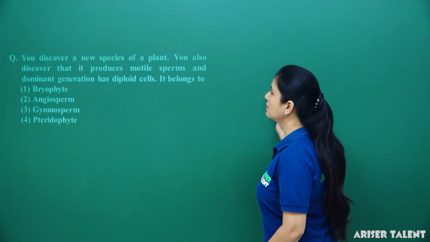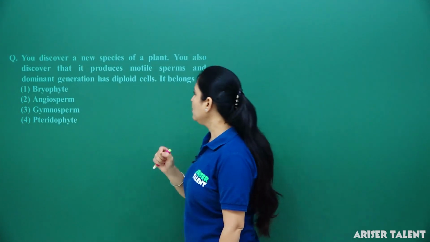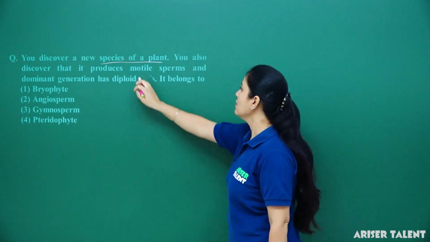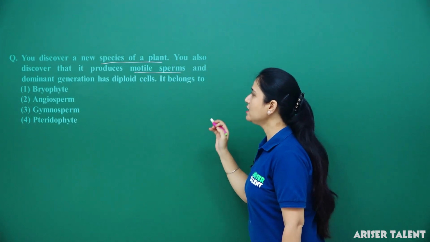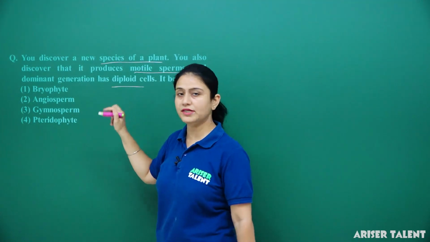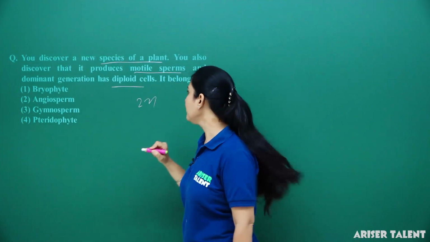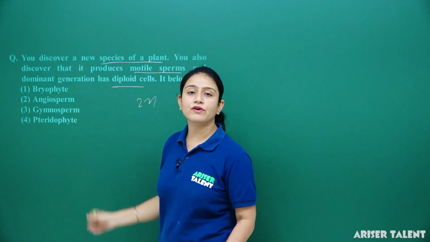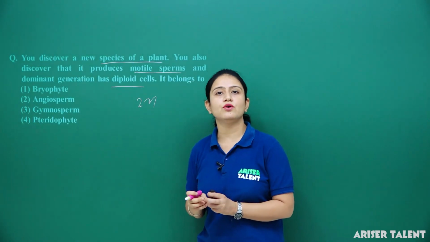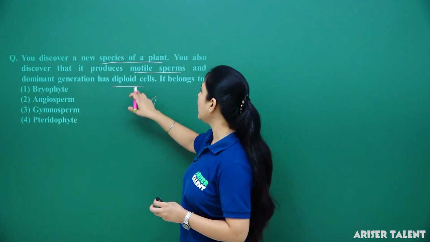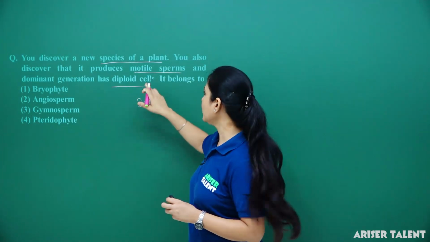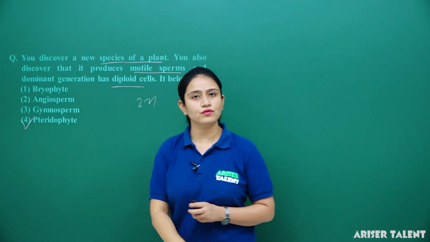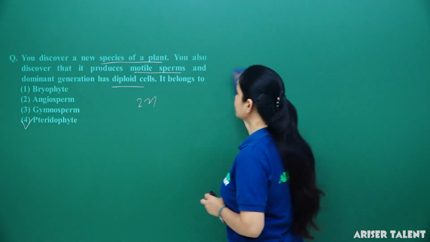Next is, you discover a new species of a plant. You also discover that it produces motile sperms and the dominant generation has diploid cells, means they have 2n cells, okay. It belongs to bryophyte, angiosperm, gymnosperm or pteridophyte. As I told you, pteridophytes generally do not have seeds, so generally they reproduce by sperms, they have sex organs, okay. So they generally produce motile sperms. So which plant is it here? It is pteridophyte, okay. Option 4.